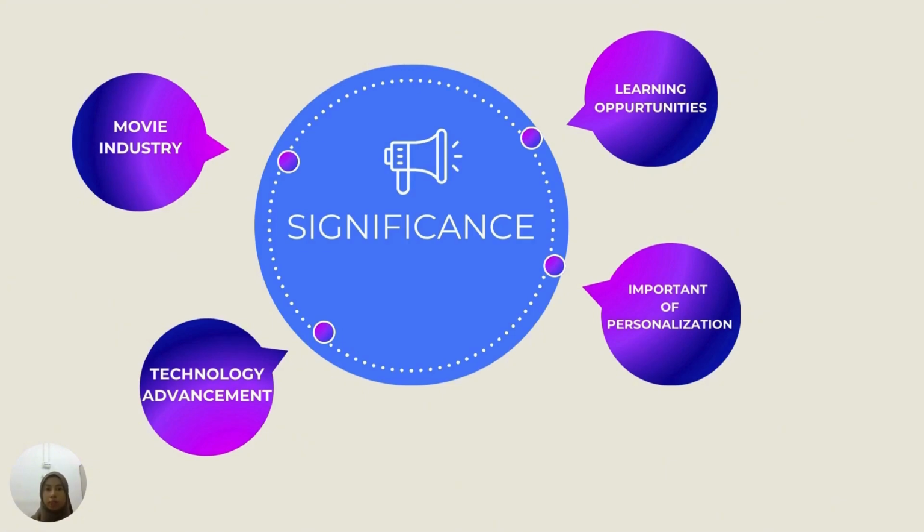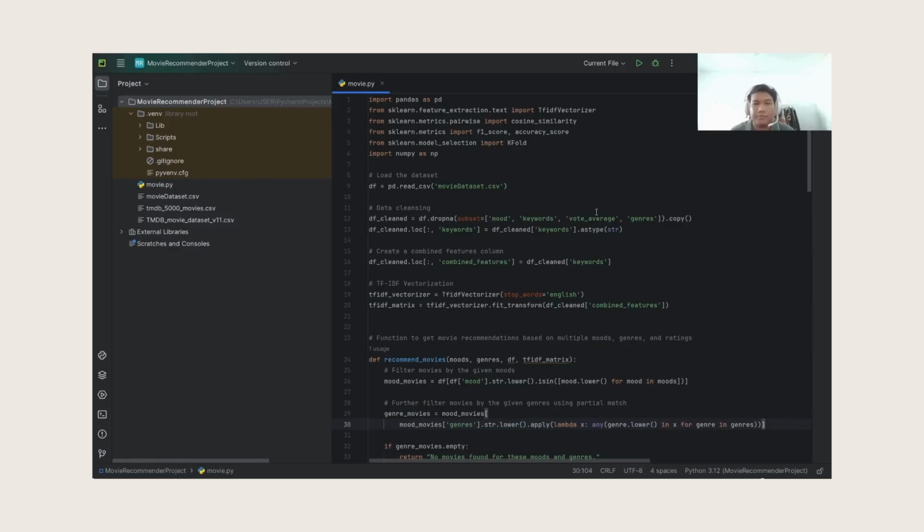And then the last one is the impact on the movie industry. So our recommendation system can enhance user loyalty and engagement for content providers and platform owners. So by increased user retention and satisfaction, it ultimately contributes to the growth and success of the entertainment industry.